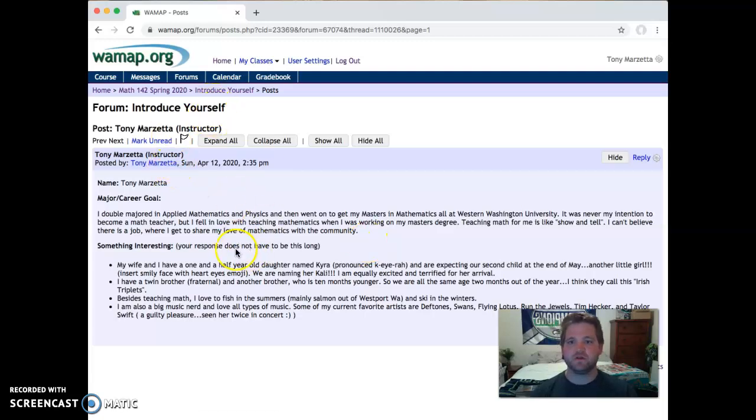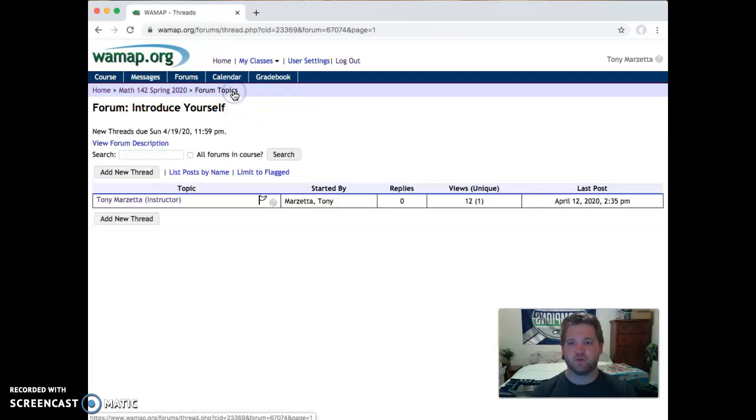Another thing to notice is that when you're working through WAMAP, it gives you a trail of where you are and how you got there. If you want to go back, we're in a post here, so we click here on Introduce Yourself to go back to where we were. When you're making your post, you go ahead and click Add New Thread.